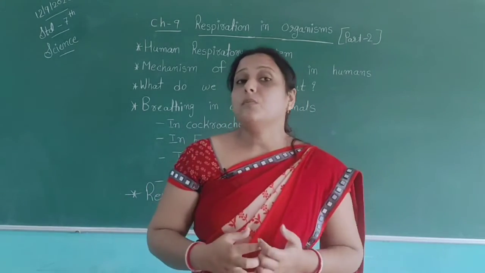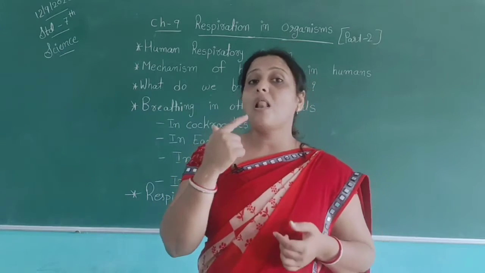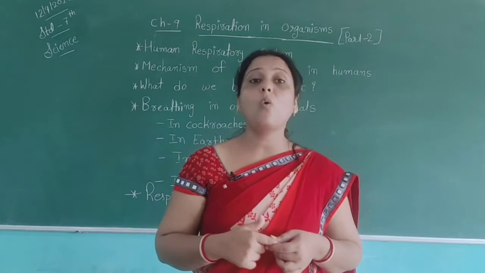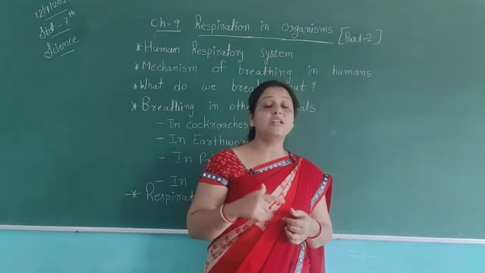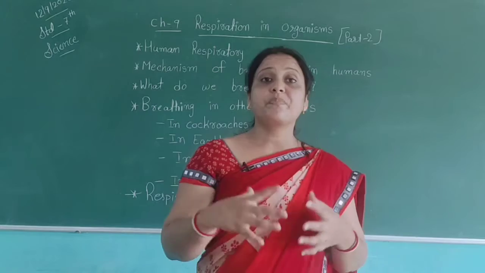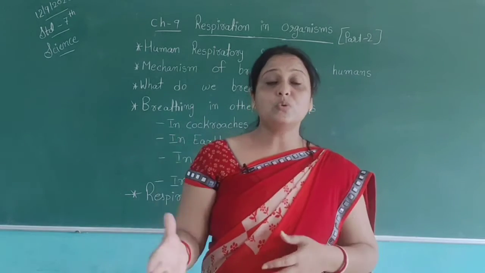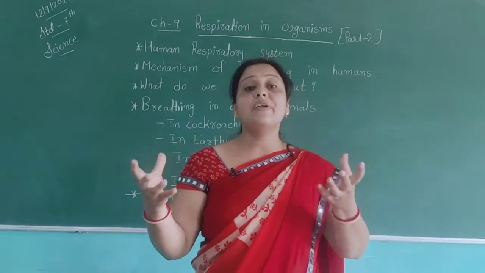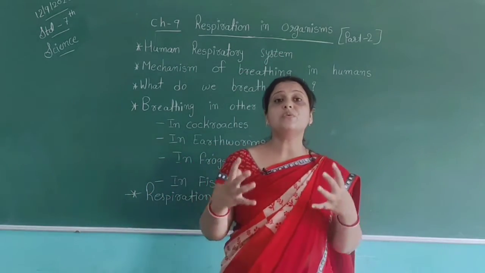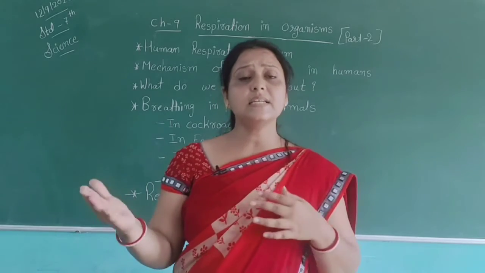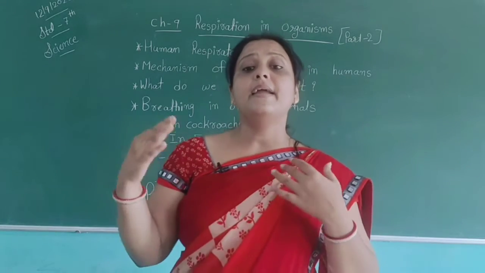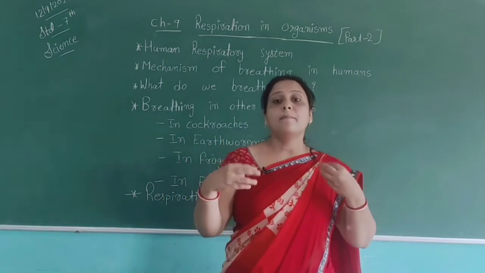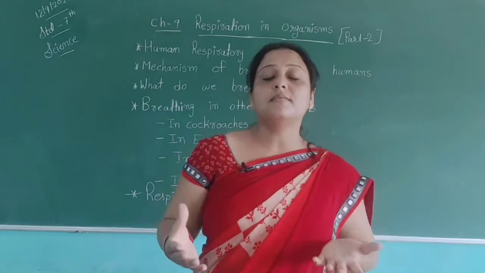Air enters our body through the nostrils. We all have a nose, and we use it for getting air. Using the nostrils, we get oxygen into our body. The air goes inside through the nostrils, then into the windpipe, then the bronchi, then the lungs.